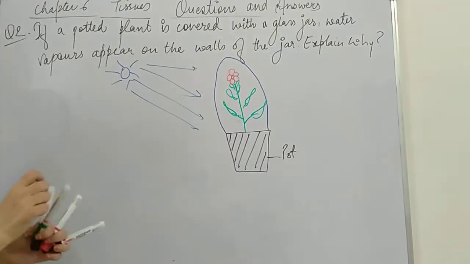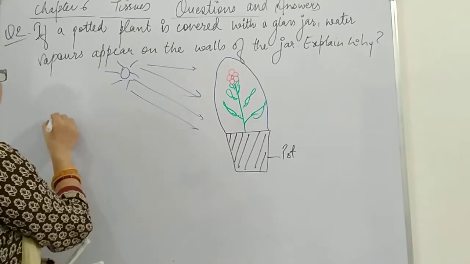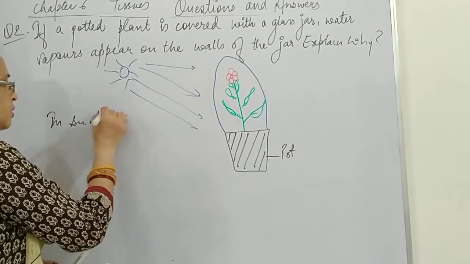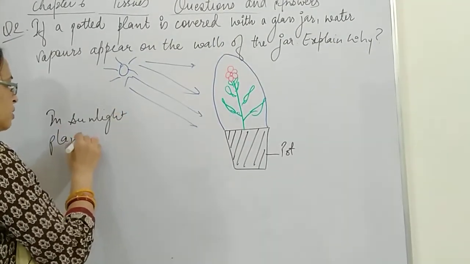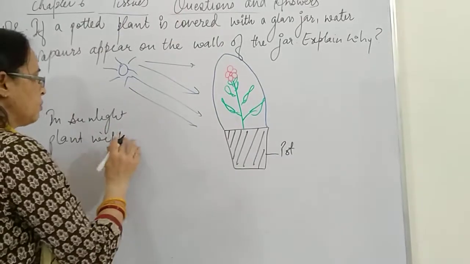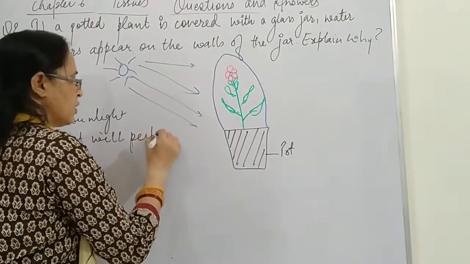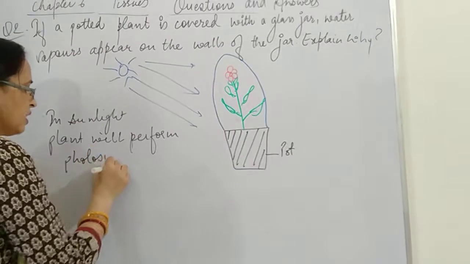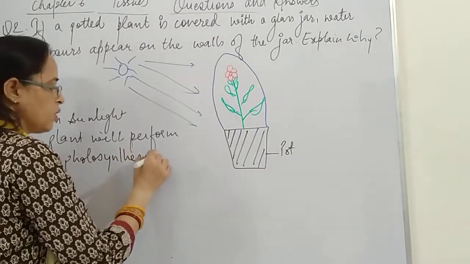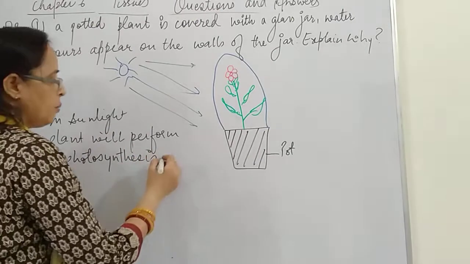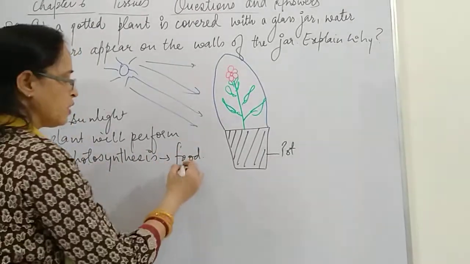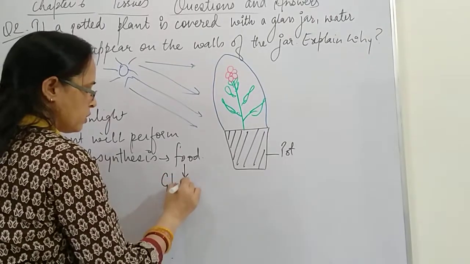What will you notice? In the presence of sunlight, the plant will perform photosynthesis, and during this photosynthesis, the food of the plant is prepared, and this food is glucose.